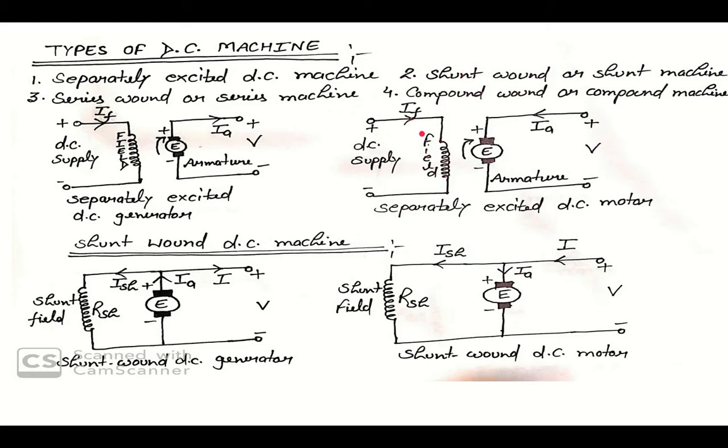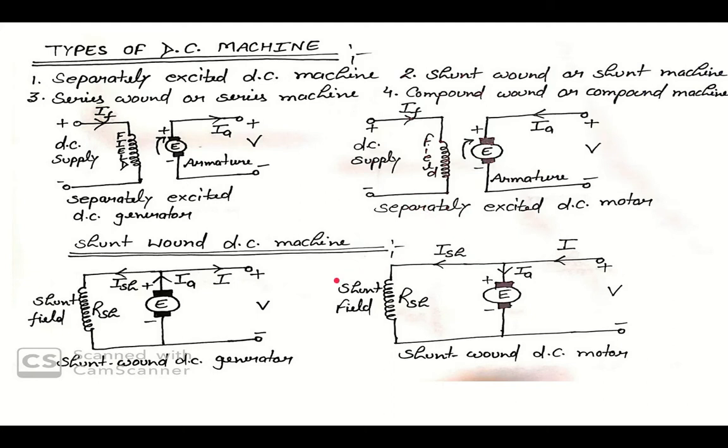This is your field. We apply DC supply at field. This is your field current IF and this is your armature current IA and this is your voltage. So this is your separately excited DC motor, we represent it by this diagram.